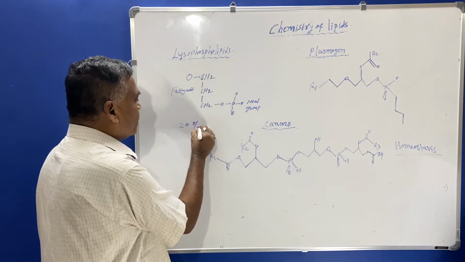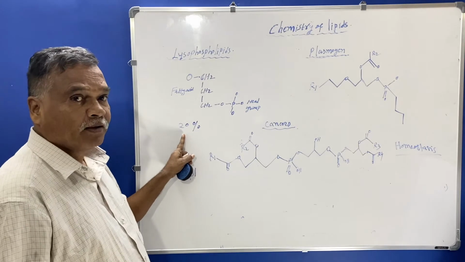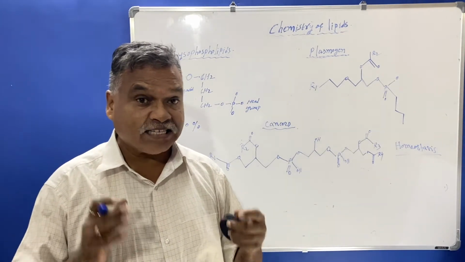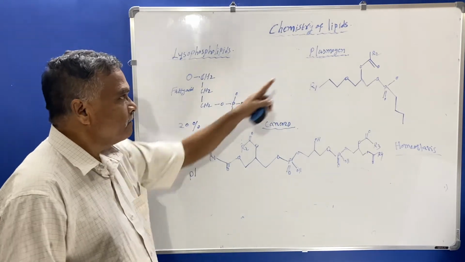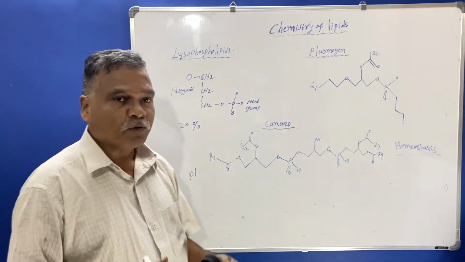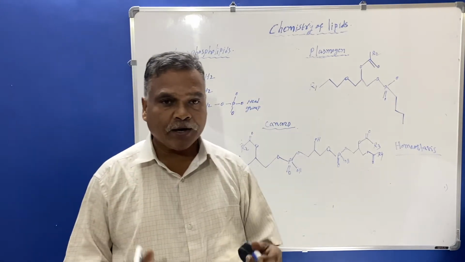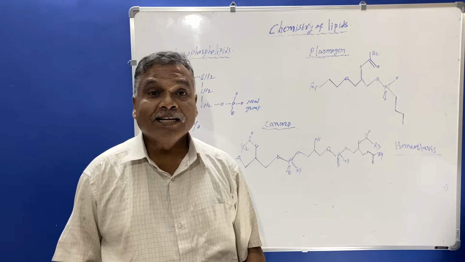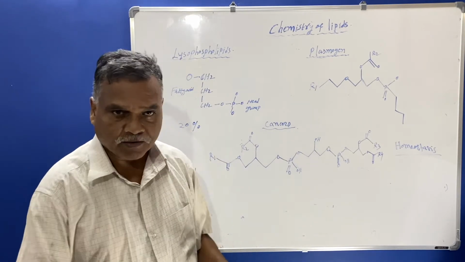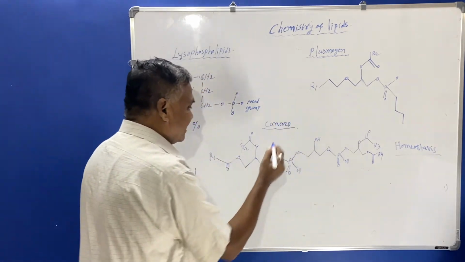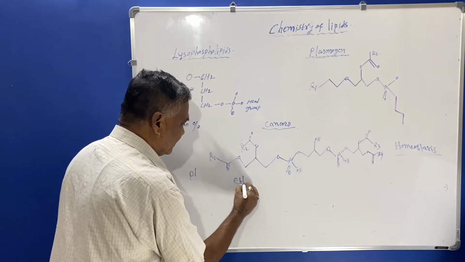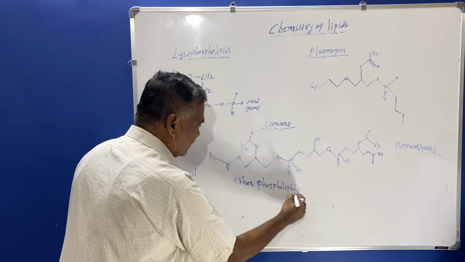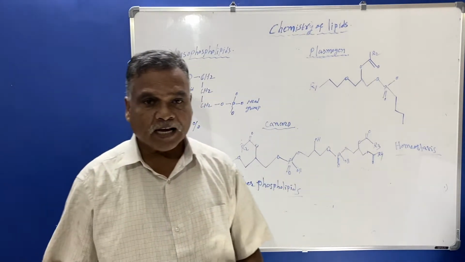Now we'll see that these plasmogens in our body constitute 20% of the total phospholipid in the cell membrane. Plasmogen is present in the body in two different forms. Plasmogens are nothing but ether phospholipids. They are called ether phospholipids.